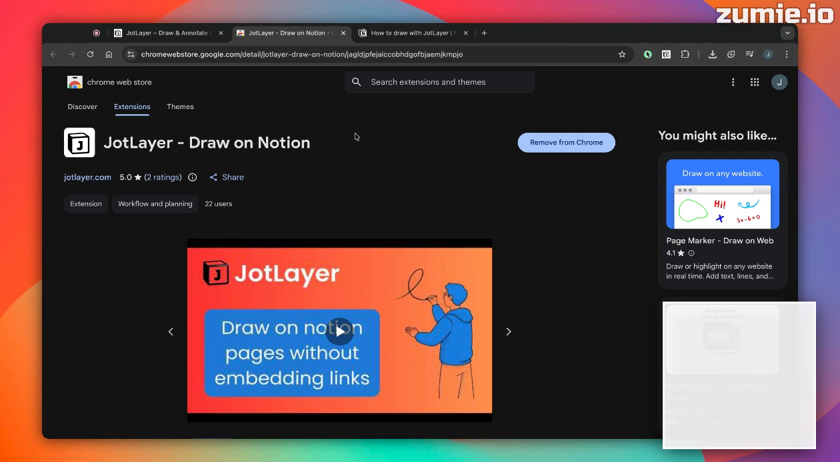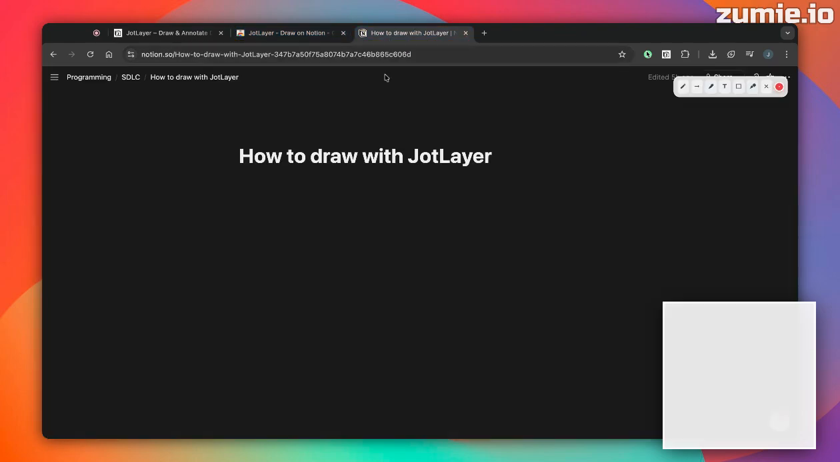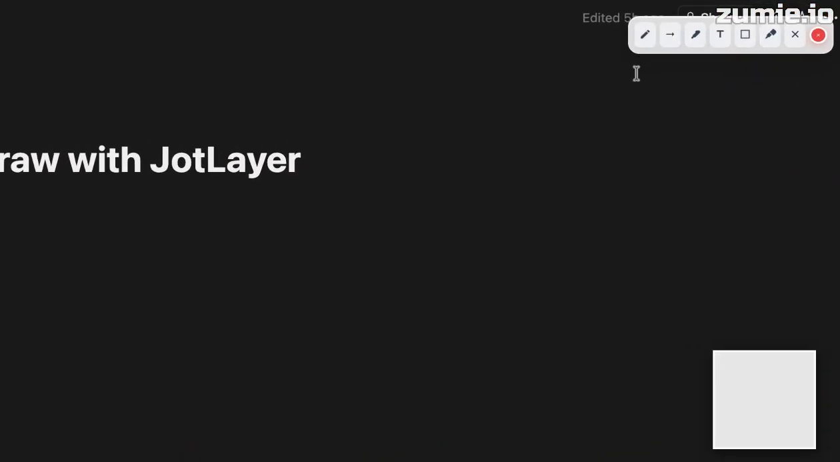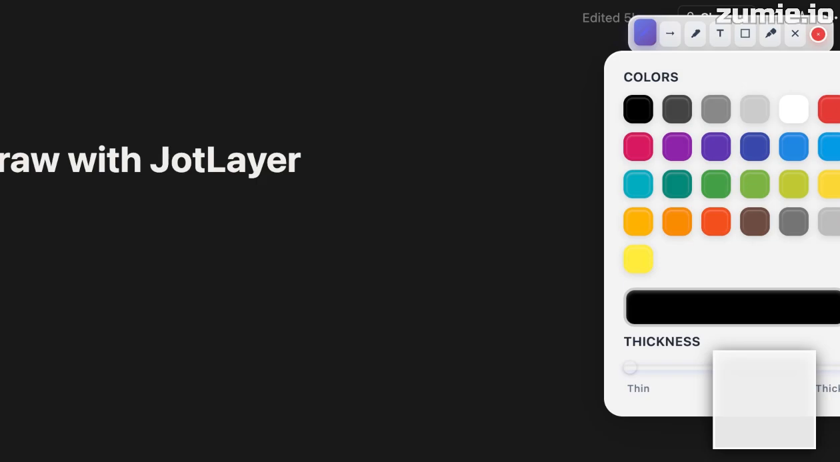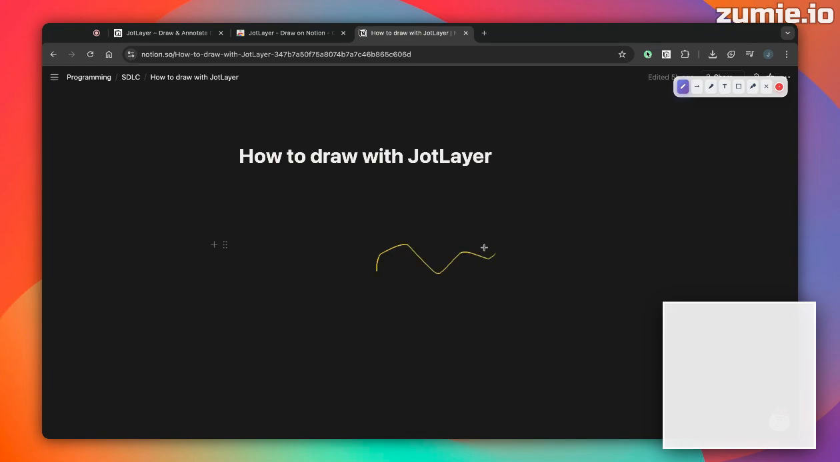You have to install it in your browser, and you just have to go to your Notion page, and then you will be able to see a toolbar like this, and it has several tools like pen tool, arrow tools, and also rectangle and text tool. If you want to draw, just select the pen tool here and also select the color you want, and then draw anywhere you want.